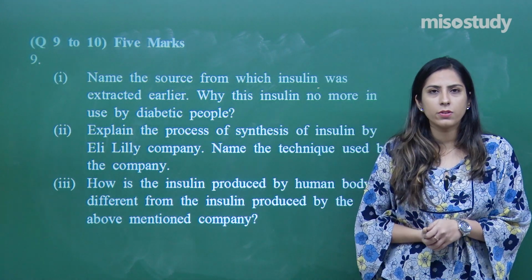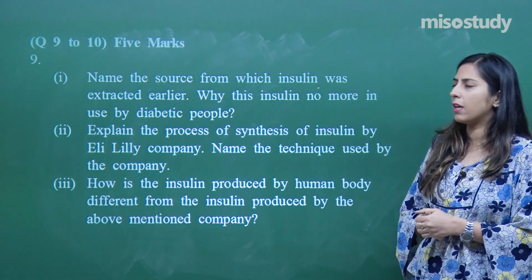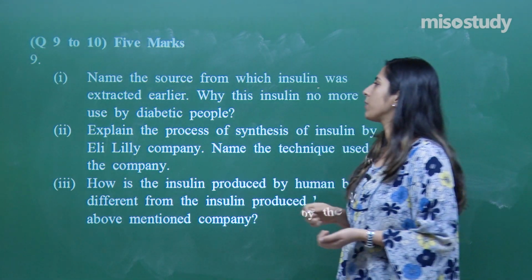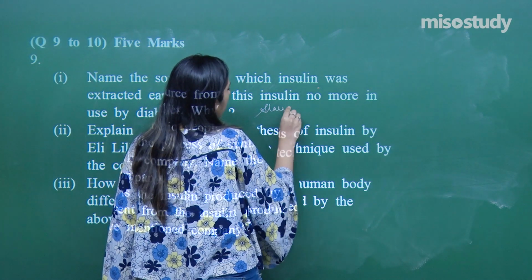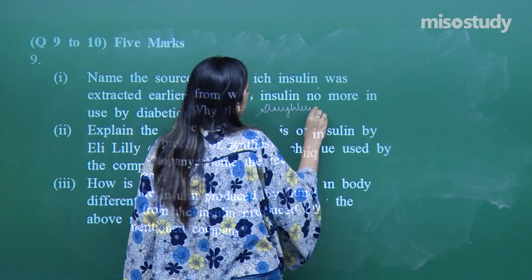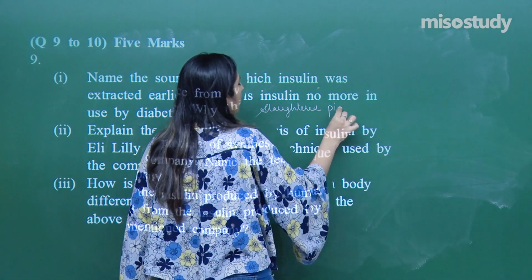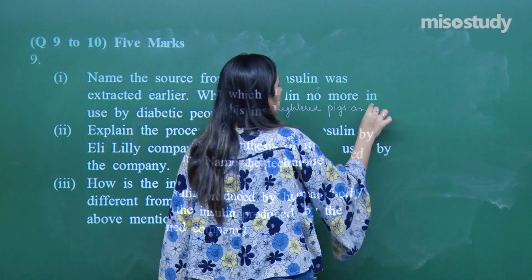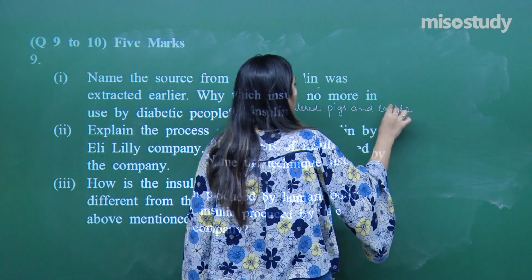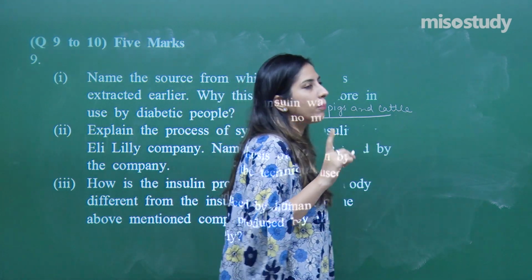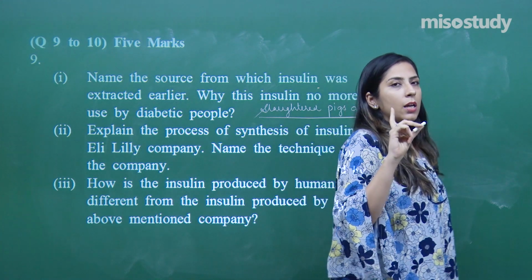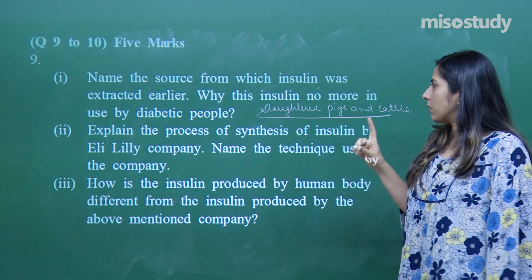Earlier the insulin which was used at that time was extracted from slaughtered pigs and cattle. Nowadays, the insulin which is produced is made with the help of recombinant DNA technology, which is now the replacement.